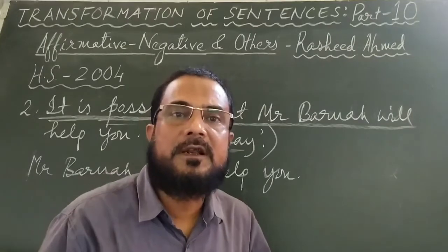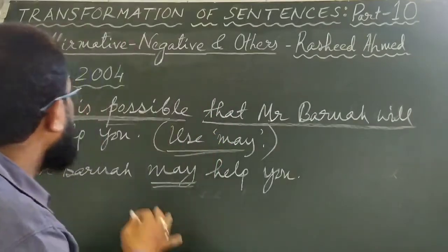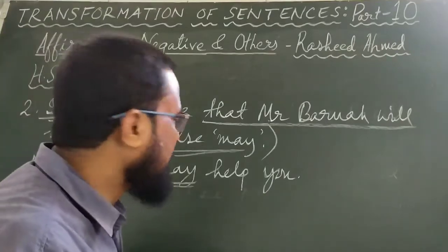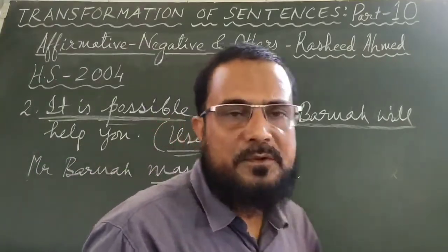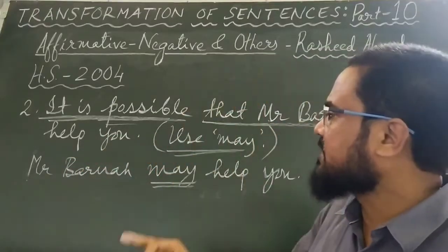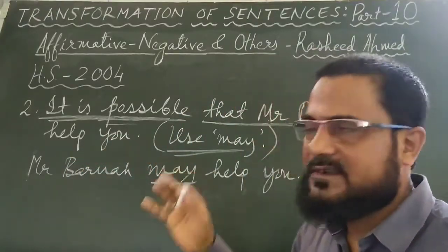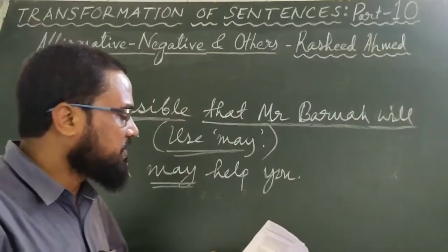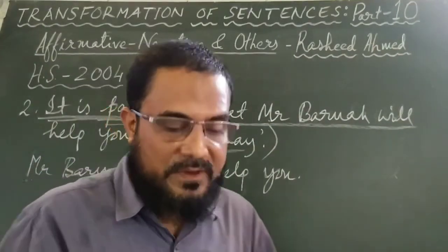It is possible that he will come. That is how it is said. The instruction is use may, and the answer is Mr. Barua may help you. And if the instruction was change it into a simple sentence, then the same is the answer, Mr. Barua may help you. These 2 questions came in 2004. There are 3 more. Next one is number 3.